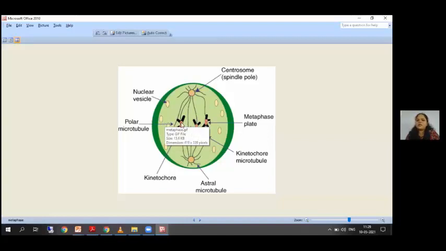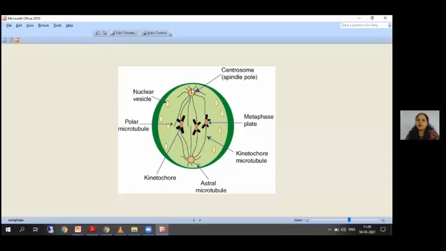So all these sister chromatids will arrange themselves parallelly. And as I told you, these thread-like structures that are extended from the centriole are nothing but flexible proteins, which are also called spindle fibers. These spindle fibers come down and connect to the centromeres of these sister chromatids.